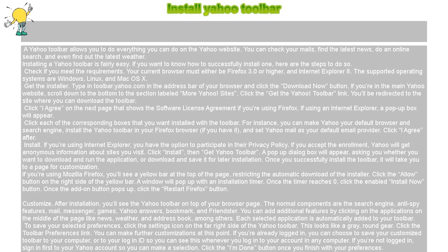Install. If you're using Internet Explorer, you have the option to participate in their privacy policy. If you accept the enrollment, Yahoo will get anonymous information about sites you visit. Click Install, then Get Yahoo Toolbar. A pop-up dialog box will appear, asking you whether you want to download and run the application, or download and save it for later installation.